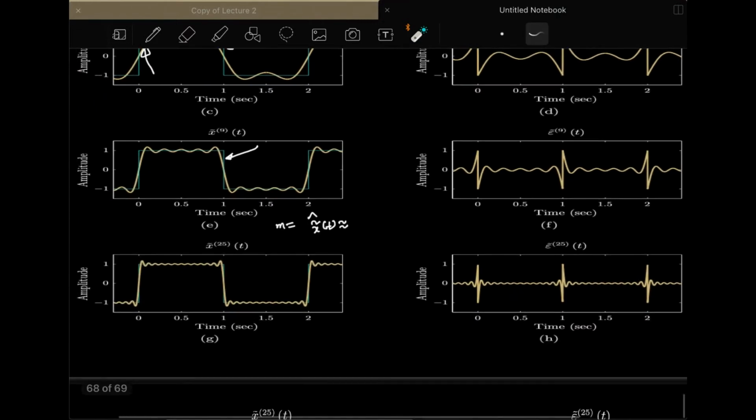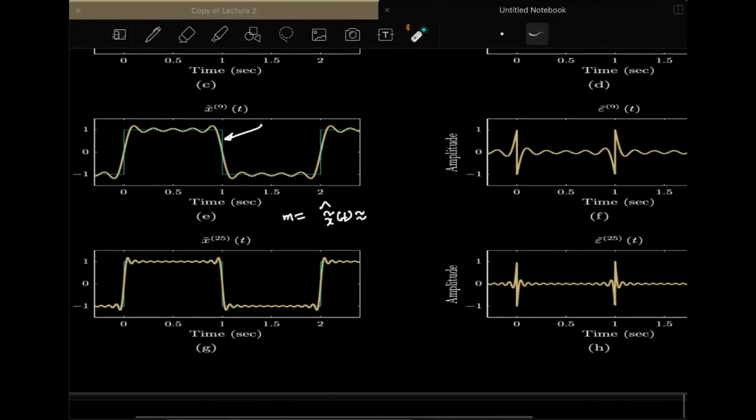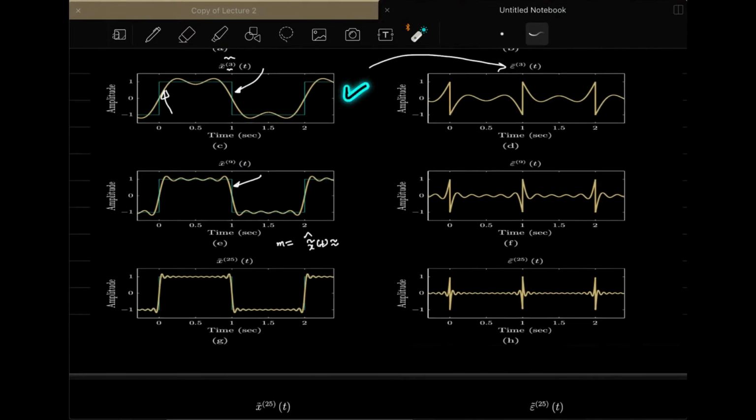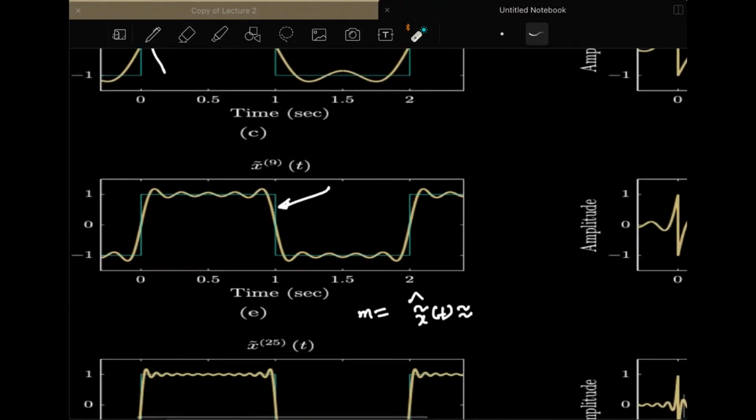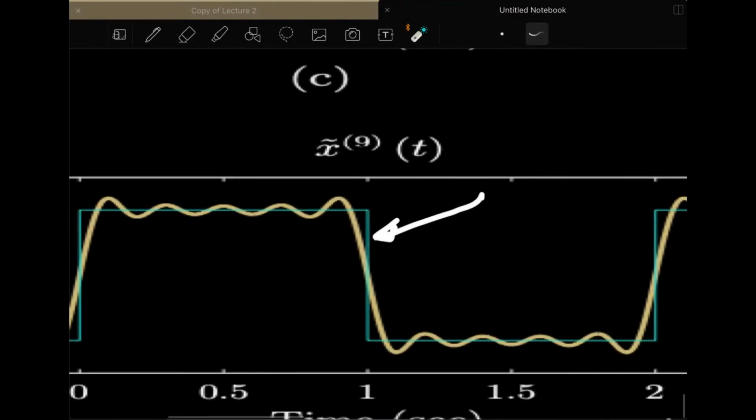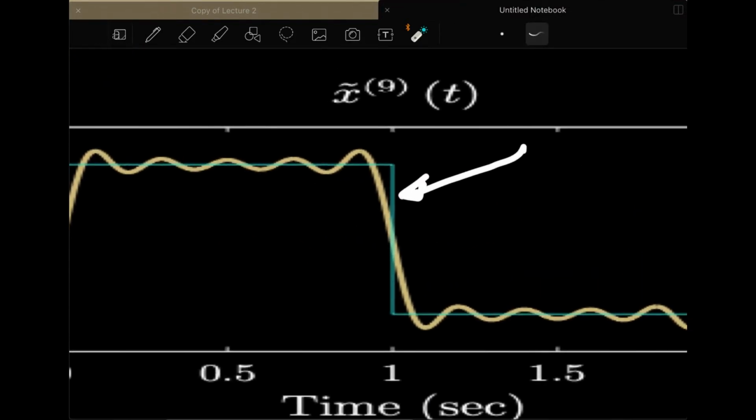And another important thing that you will observe is that in each of these curves, whether it's the first curve, second curve, third curve, fourth curve, depending upon whatever m you are using, there will be an overshoot and undershoot of the signal. So if you see here, it's overshooting the signal here.